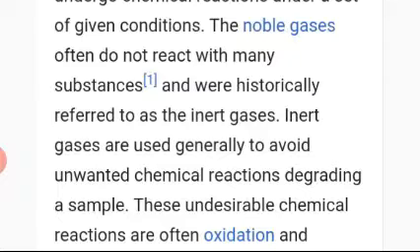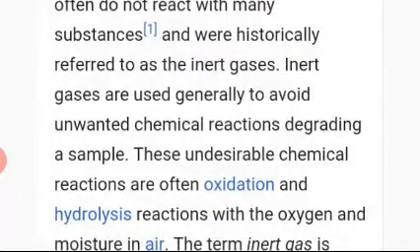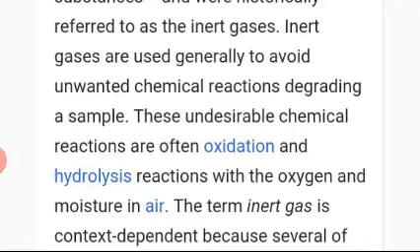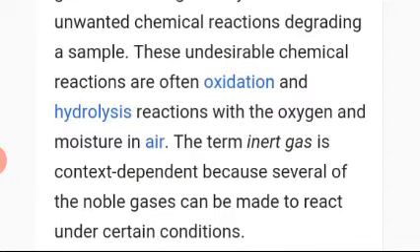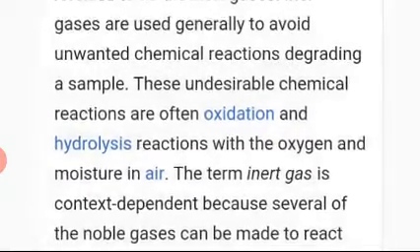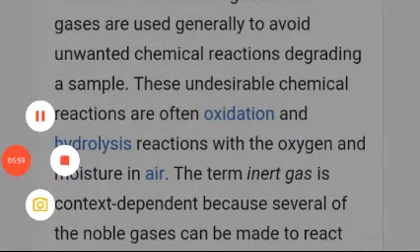These undesirable chemical reactions are often oxidation and hydrolysis. Oxidation means reaction with oxygen, and hydrolysis means a salt reacting with water. So it is reaction with oxygen and moisture in air. The term inert gas is context dependent because several of the noble gases can be made to react under certain conditions. Usually they are inactive.